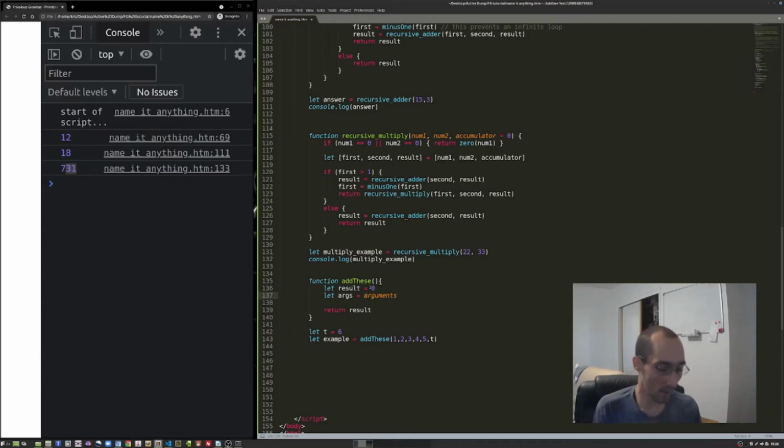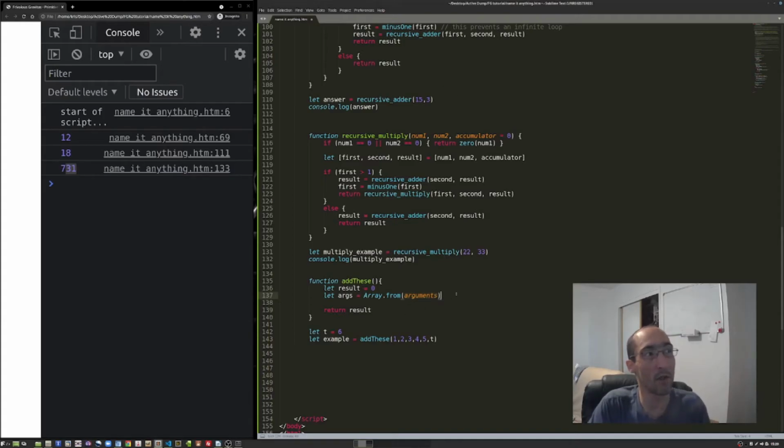So I need to take from the array prototype, and this is a built-in function of all arrays. You could build an array from and then give it a variable or something. This works a lot with web pages, where they call them collections or sets. So let's say you've got list items on a web page and you want to make sure that all of those items get bundled into one variable because you want to change them all the same way. You might throw them all into an array and then just apply the same function to every item in the array and then loop through the array.